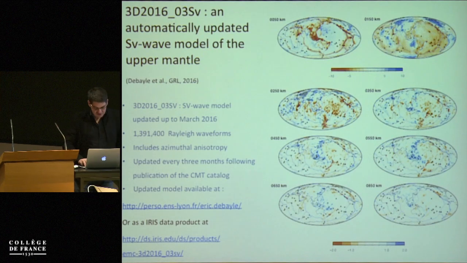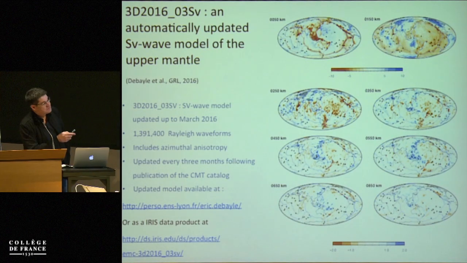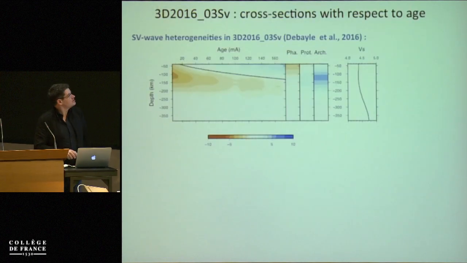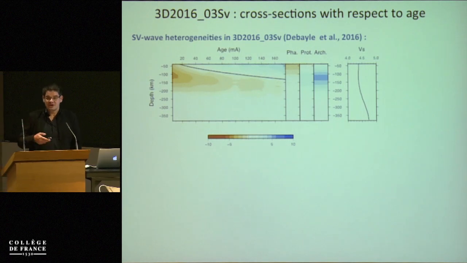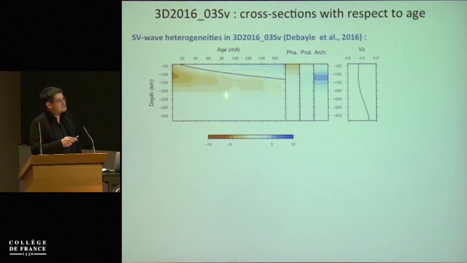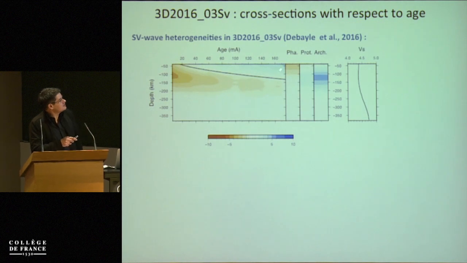Okay, so now what's happening if we take this model and we average the shear wave heterogeneities globally? This is an average of the shear wave velocity in the seismic velocity model as a function of the age. This is for oceanic regions, Phanerozoic, Proterozoic, and Archean.